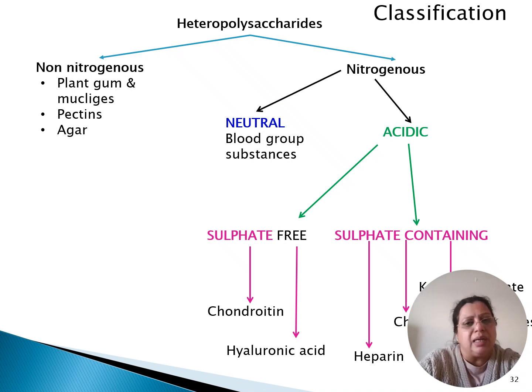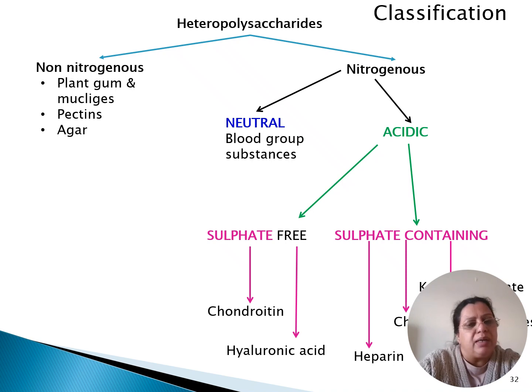So this is the classification of heteropolysaccharides, mainly into two categories: non-nitrogenous and nitrogenous. What is the basis of that? The presence of amino group. Non-nitrogenous: plant gum, mucilages, pectin and agar. We will not be talking in detail about these. And nitrogenous, the ones containing the amino group, can be neutral or acidic. Neutral ones are the blood group substances. The acidic ones are further divided into two categories: sulfate free and sulfate containing.